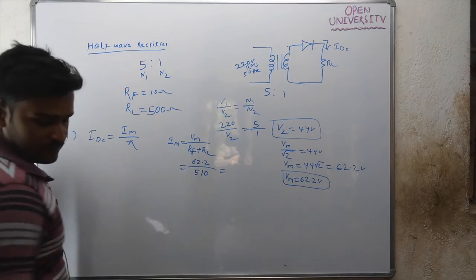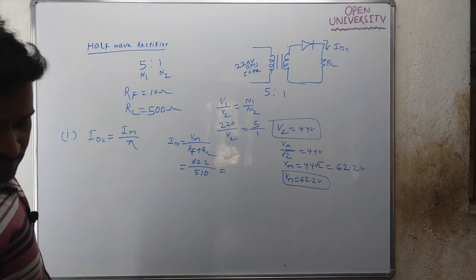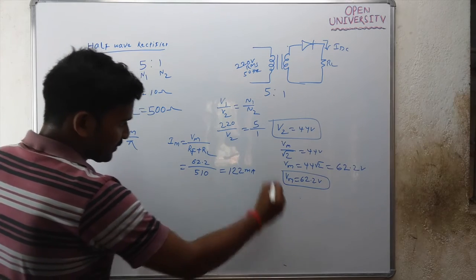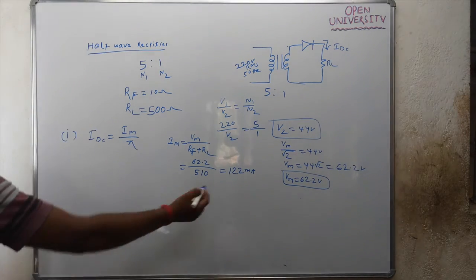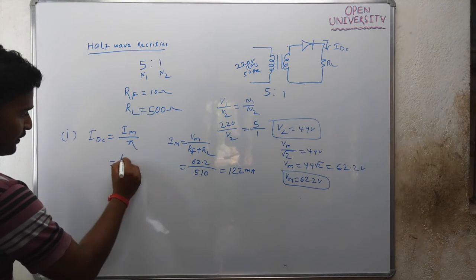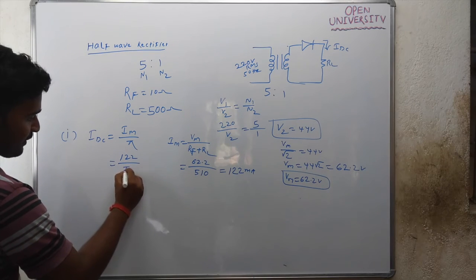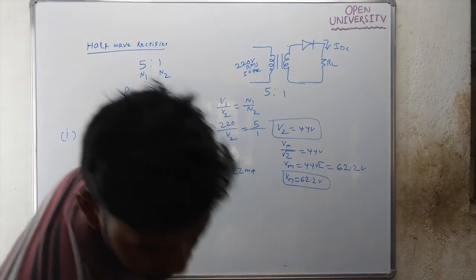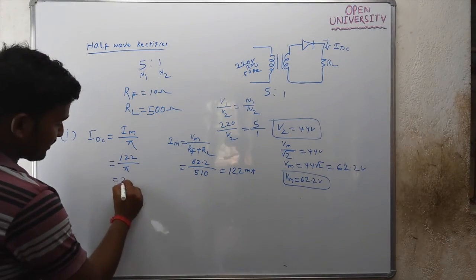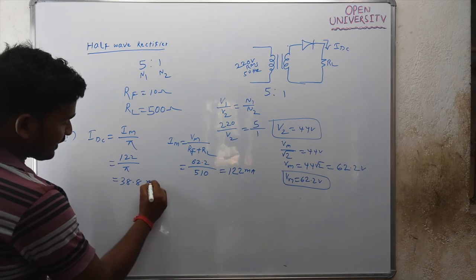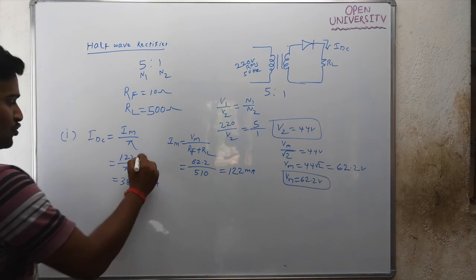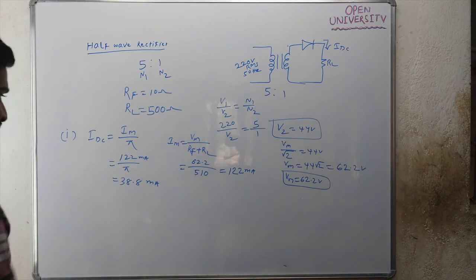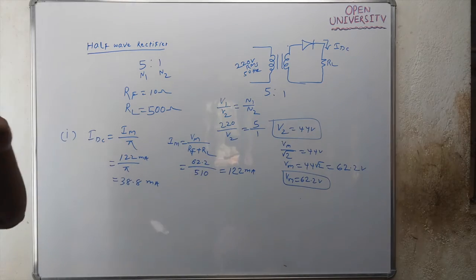This will be 122 milliampere. If you substitute the Im value, it will be 122 milliampere by pi, which will be 38.8 milliampere. So IDC is 38.8 milliampere.